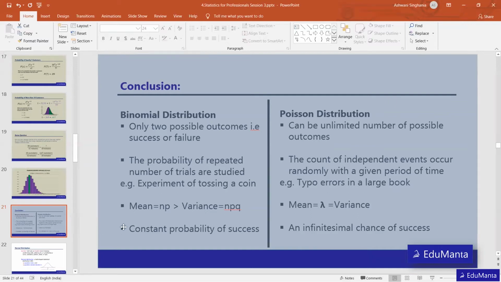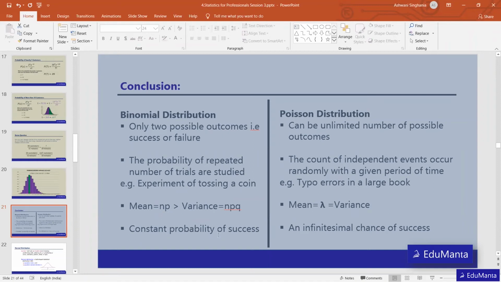For the binomial distribution, the mean is n multiplied by p, and the variance is n multiplied by p and q. These are the formulas to calculate the mean and variance of a binomial distribution, whereas in Poisson distribution, the mean is lambda and the variance is also lambda. So the mean and variance are the same in Poisson distribution.